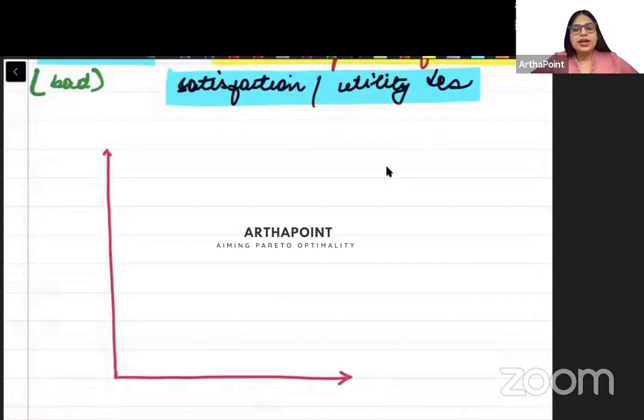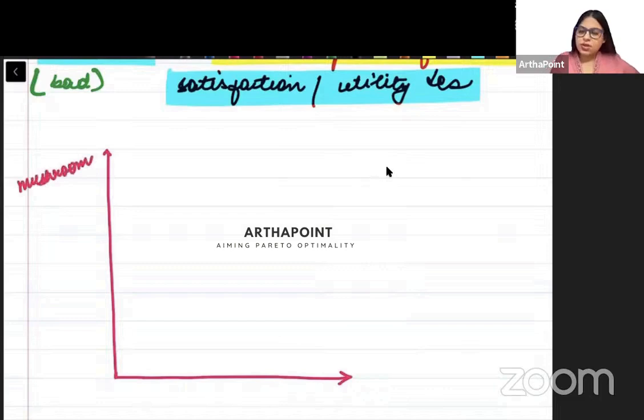suppose I go ahead and I take, अच्छा, this is okay, you can take good on x axis also and good on y axis also, किसी भी एक में ले सकते हो. ठीक है, so suppose I go ahead and I take mushroom here and I take cheese here. ठीक है, and I take any point, कोई भी एक point ले लो. Suppose I take point A.